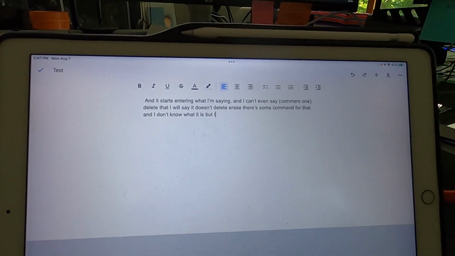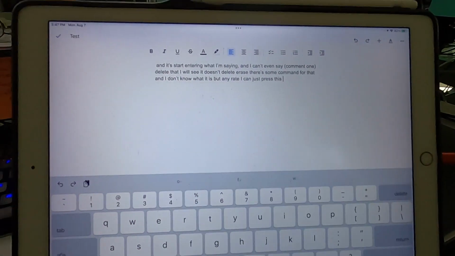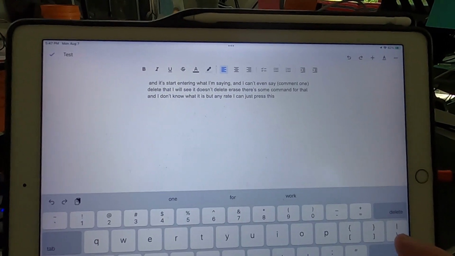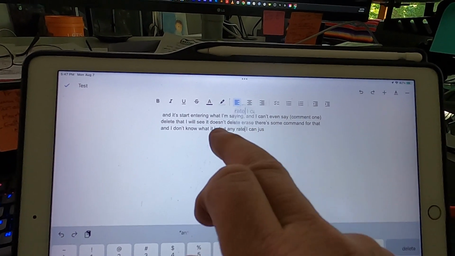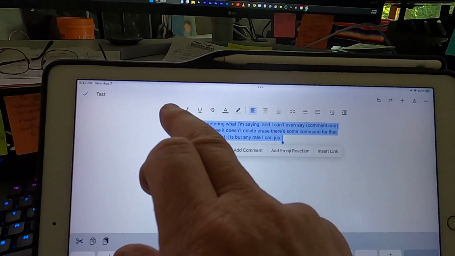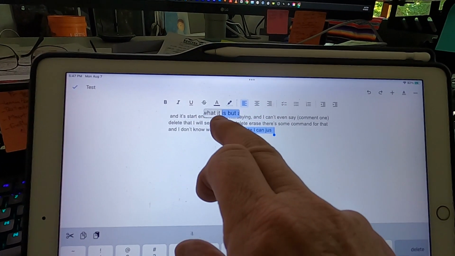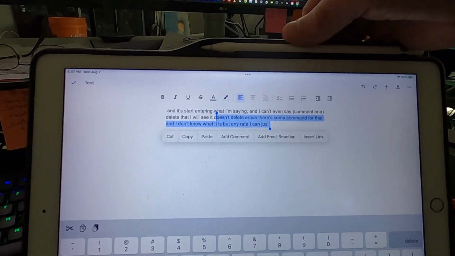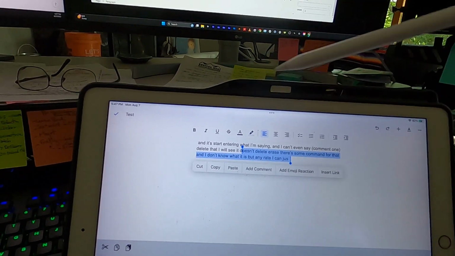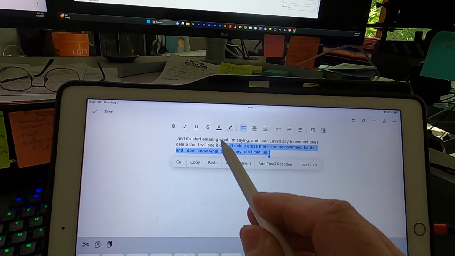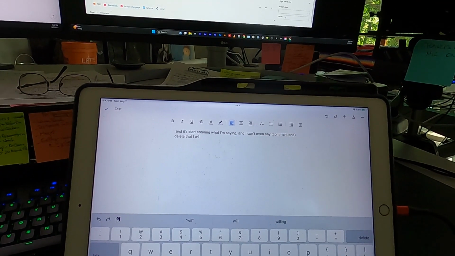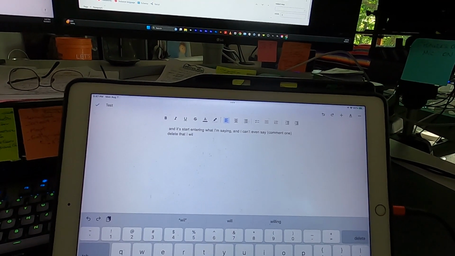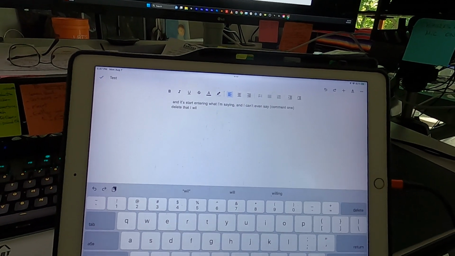But at any rate, I can just press this button down here, and I have a keyboard, and I can hit delete. I can select the areas, and I can just delete them. I can use my Apple Pencil and hit and delete that, which is much more convenient when I need to delete stuff on Dragon Speaking.